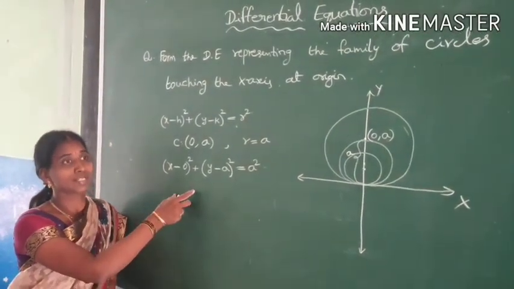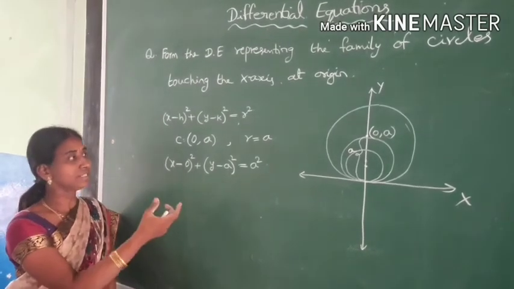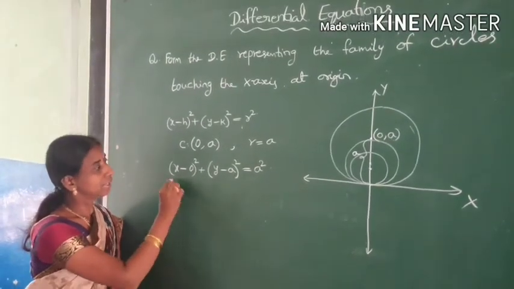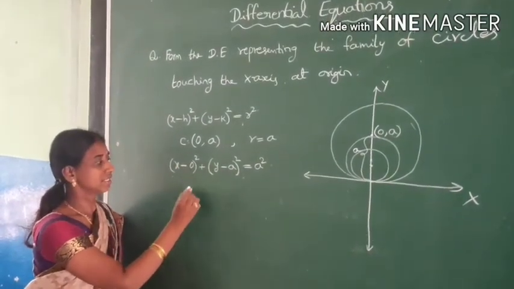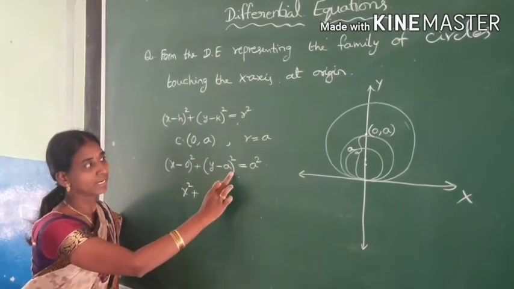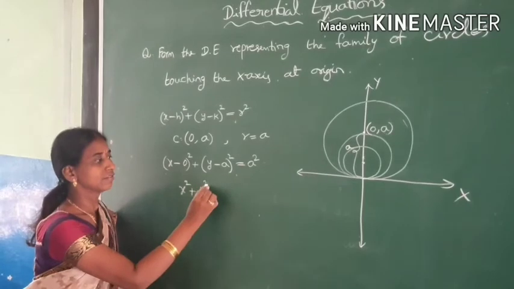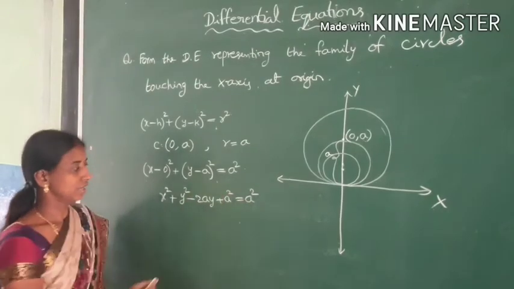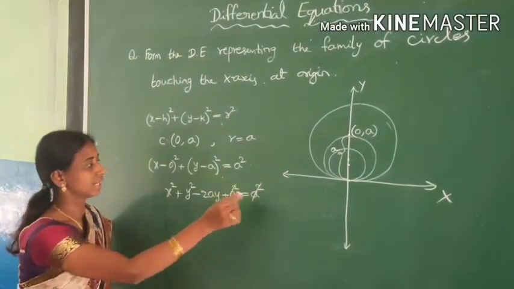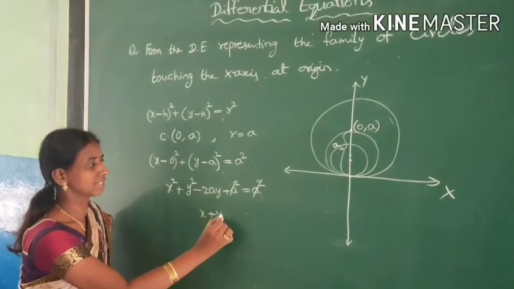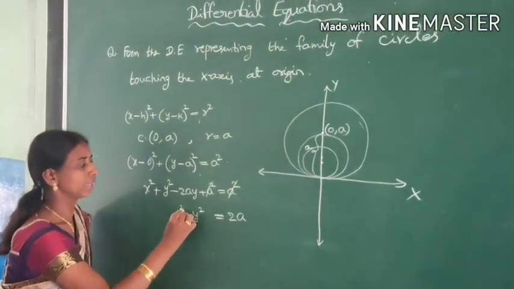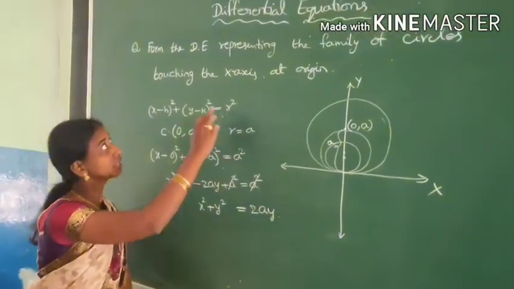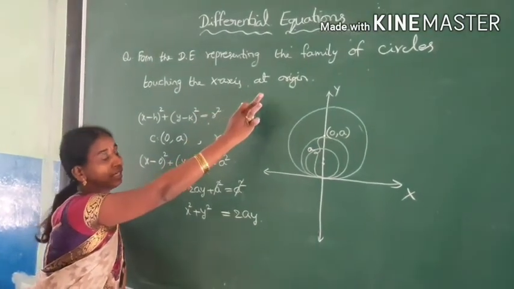Now for this family of circles, we are going to form a differential equation by eliminating the arbitrary constant a. Let us solve that by first simplifying this. This is x square plus, by expanding y minus a whole square as y square minus 2ay plus a square, which is equal to a square. Simplify further, the a square will get cancelled, and x square plus y square is equal to 2ay. This is the equation of the family of circles touching the x-axis at the origin.